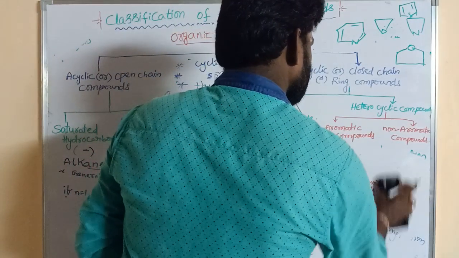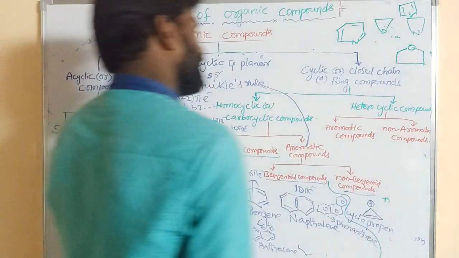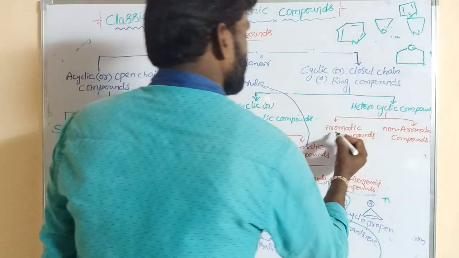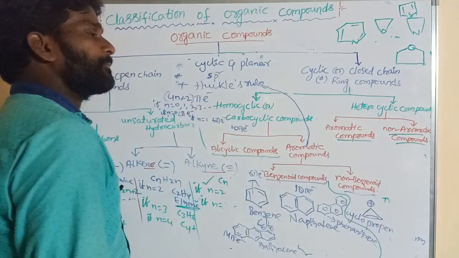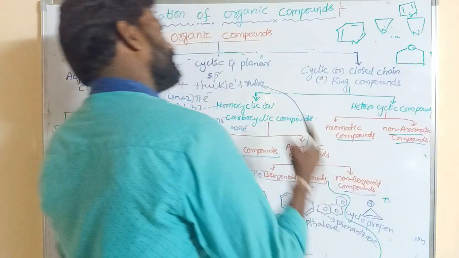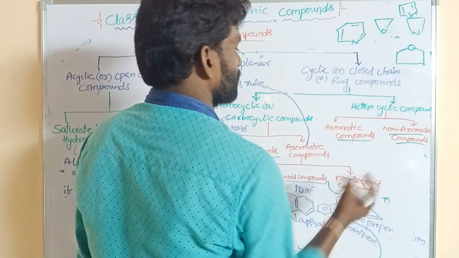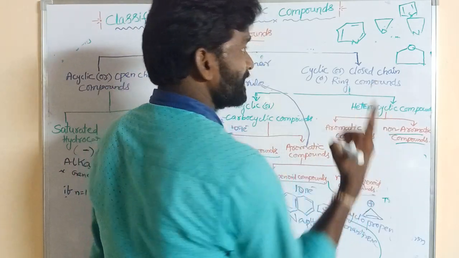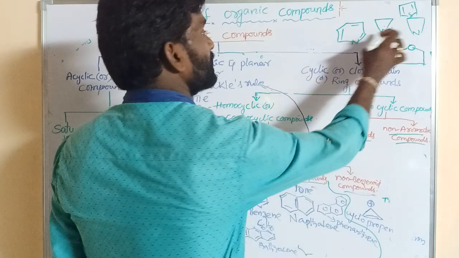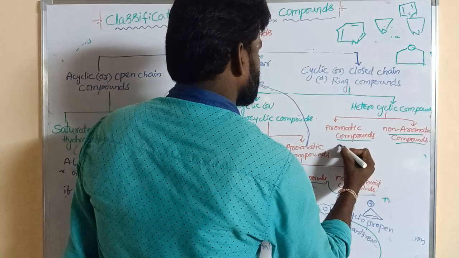Next, heterocyclic compounds are again classified into two types, aromatic compounds and non-aromatic compounds. Aromatic compounds must obey Hückel rule, right? Heterocyclic means a cyclic structure containing a heteroatom. All these are heteroatoms like oxygen, nitrogen, sulfur.